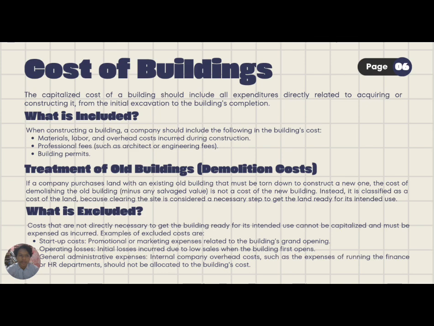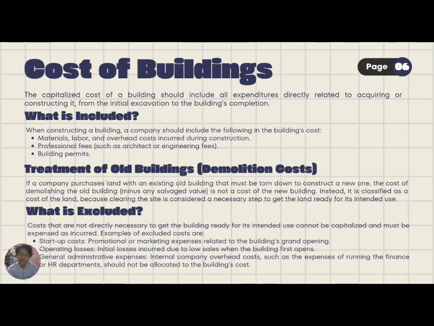Next is cost of building. The capitalized cost of building should include all expenditure directly related to acquiring or constructing it, from the initial excavation to the building's completion. So what is included? When constructing a building, a company should include the following in the building costs. First is material, labor, and overhead costs incurred during construction. Second is professional fees such as architect or engineering fees. And last one is building permits.